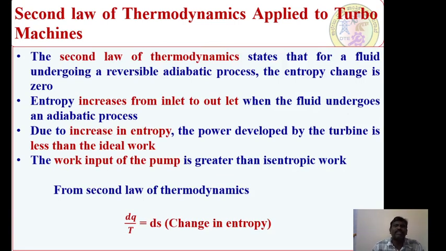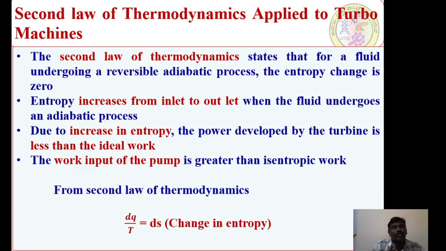The second law of thermodynamics states that for a fluid undergoing a reversible adiabatic process, the change in entropy is 0. It's a very good statement. The entropy increases from inlet to outlet when the fluid undergoes an irreversible adiabatic process. Very important concept. Due to the increase in entropy, the power developed by the turbine is less than the ideal work.